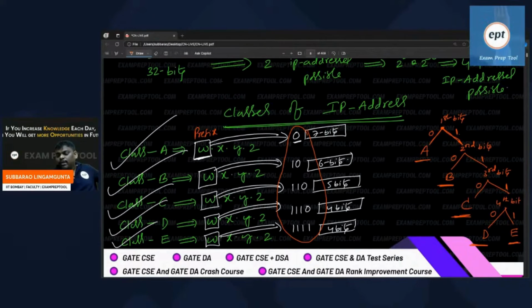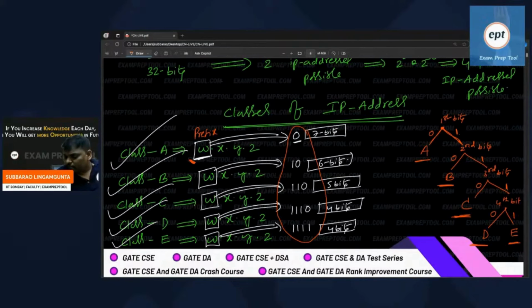In every IP address, I can easily tell from the first octet's first few bits. Start from the first bit of the first octet. If the first bit is 0, then class A. If not 0, go to the second bit.